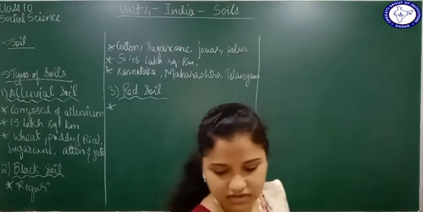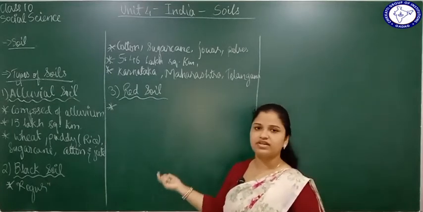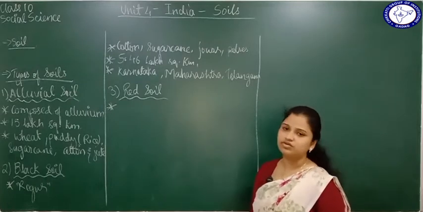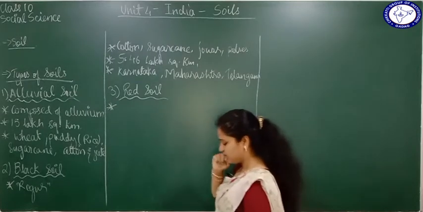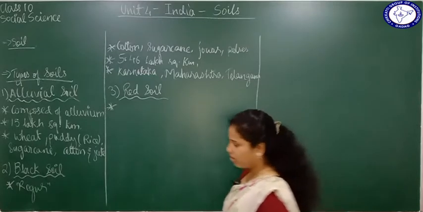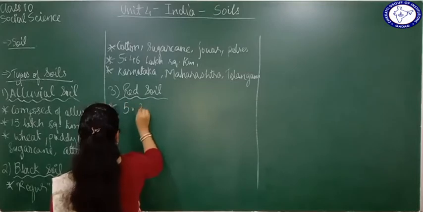Further, whichever soil you learn about after red soil, it might be laterite soil, mountain soil, desert soil, these will not hold water. They do not have good water holding capacity. So red soil, one important thing that we learned is that it does not have water holding capacity. Also, how much area is covered with red soil? 5.2 lakh square kilometers.